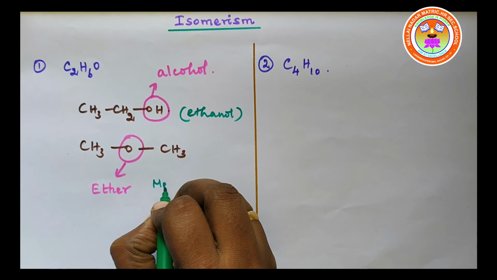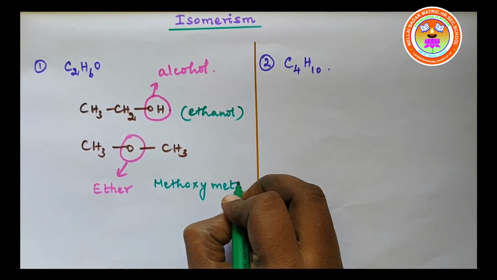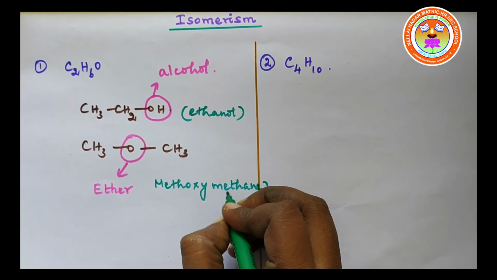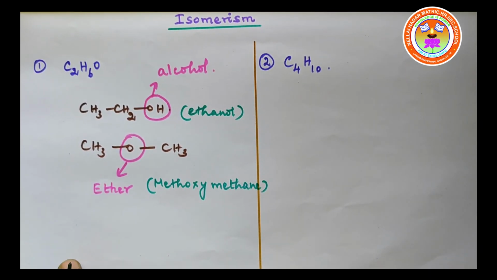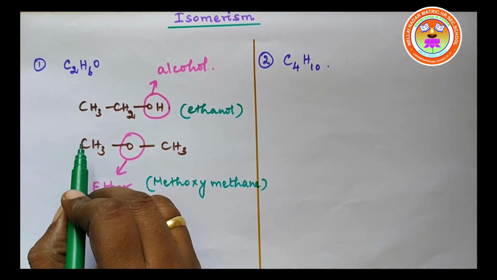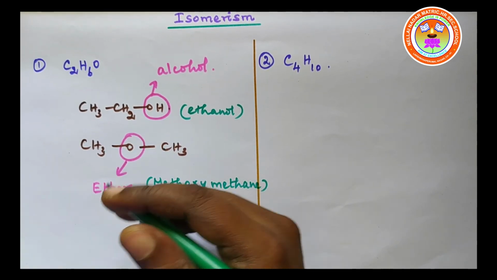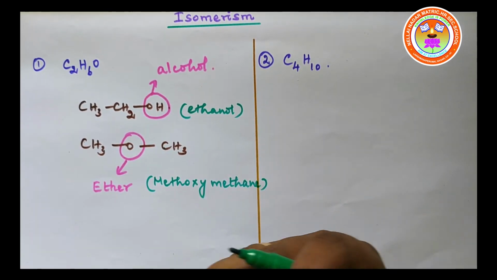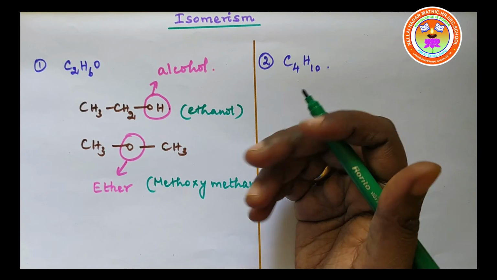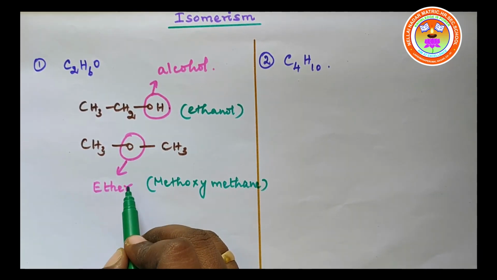Children, these two compounds have the molecular formula C2H6O, but they have different arrangements of atoms. As a result, they are different compounds. The first compound is an alcohol, the second one is an ether.